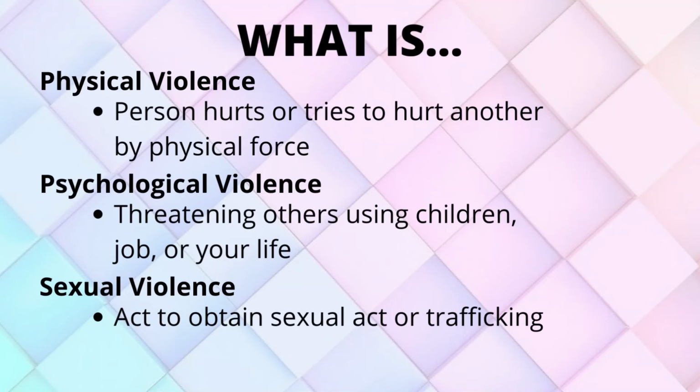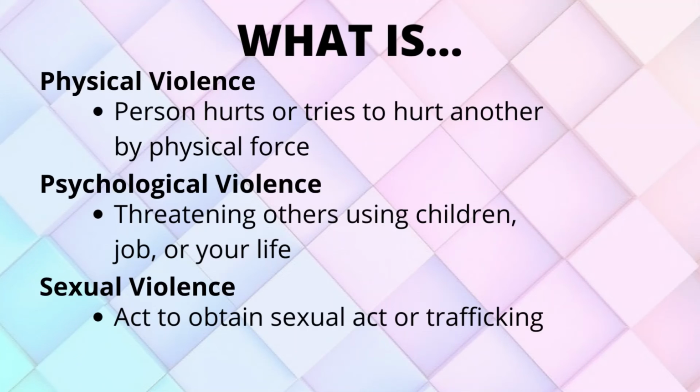Physical violence. Physical violence occurs when a person hurts or tries to hurt another person by physical force. Psychological violence. Psychological violence takes place when a person threatens another person using children, job, or even your life.